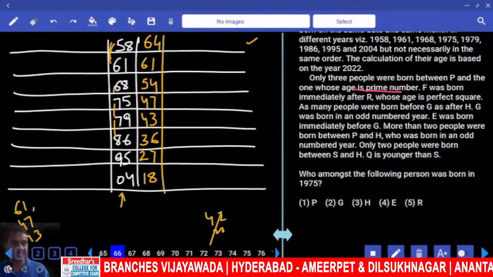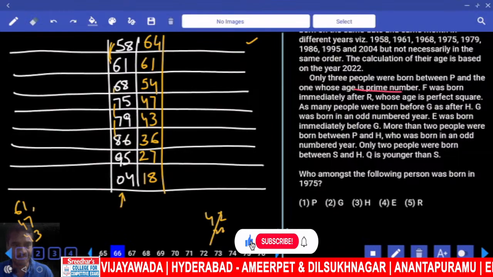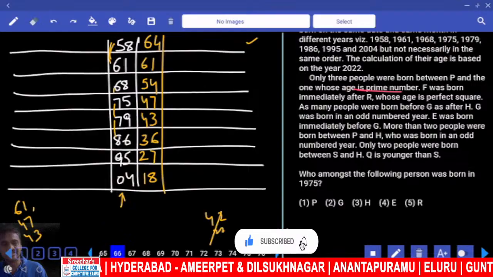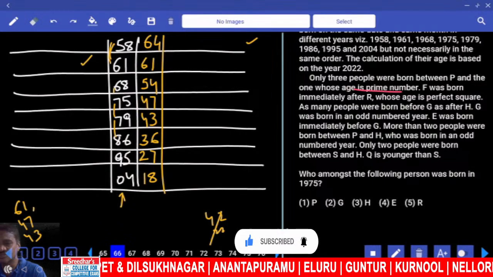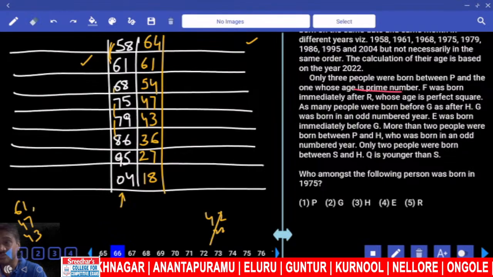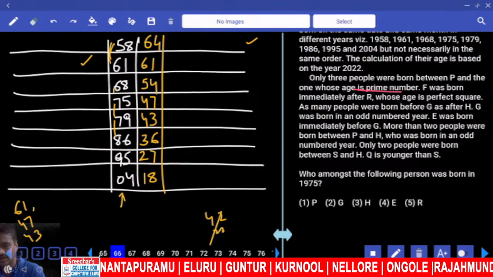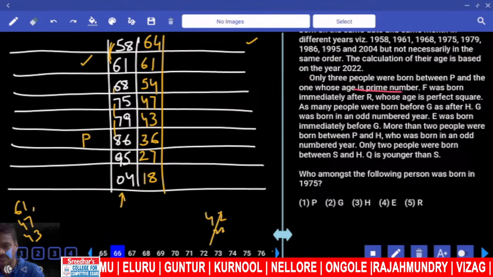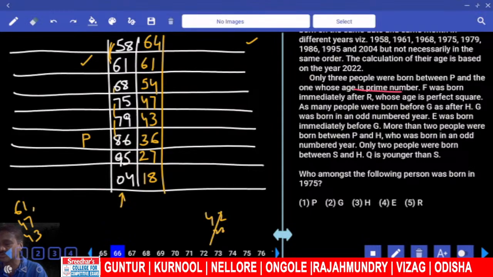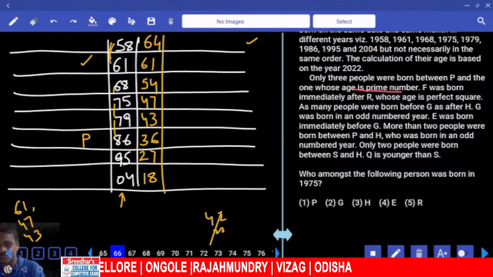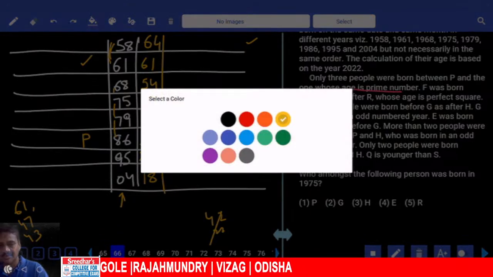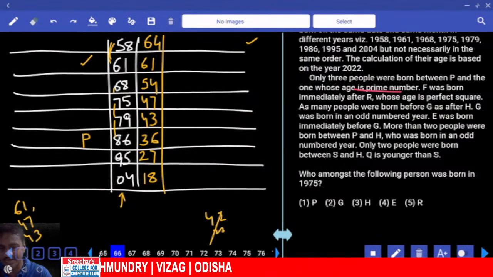As there are 3 prime numbers, only 3 people were born between P and the one whose age is a prime number. Now that person's age, 61, is a prime number. Between that person and P there are exactly 3 persons, and P must be 36 years of age. Now, what is the other case we have? 61 is done. After 61, what is next? 47. For 47, where must P be? P must be here. P is 18 years old.